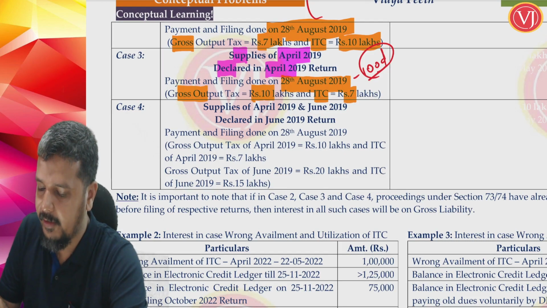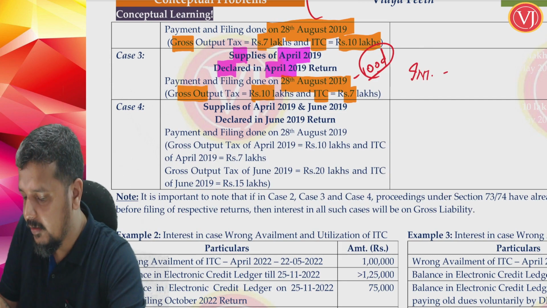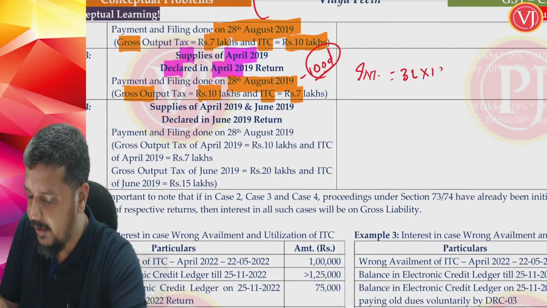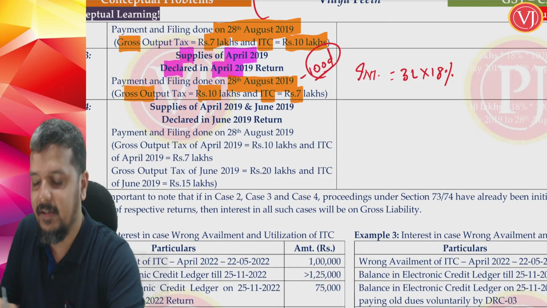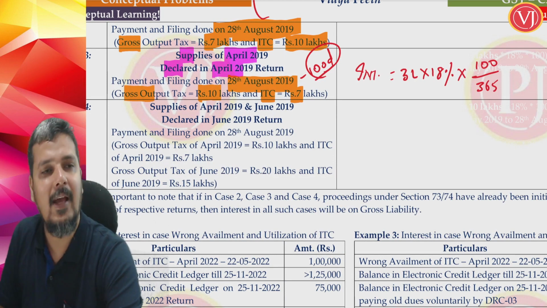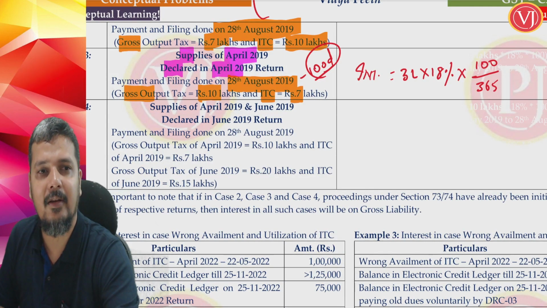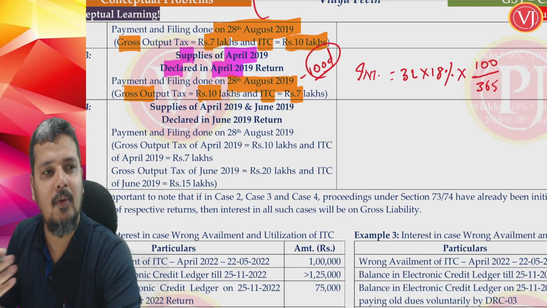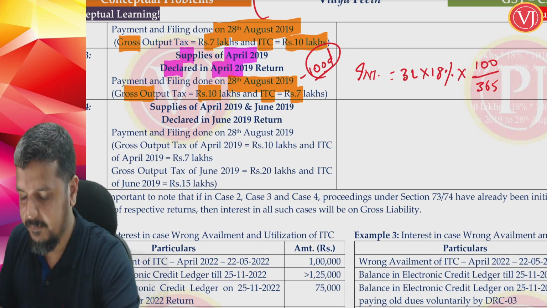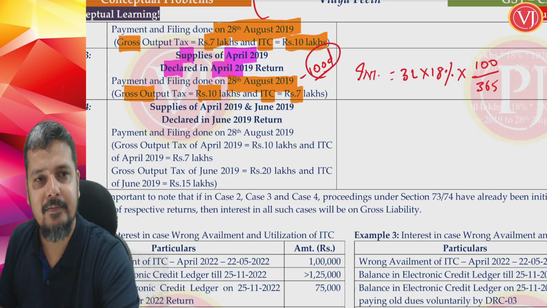Now whether interest will come? Interest will be on 3 lakhs, the amount paid by cash ledger, multiplied by 18% multiplied by the days. Please use your calculator and you will get the final figure. Are you clear with this understanding?